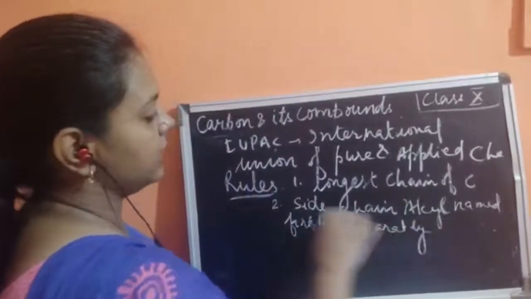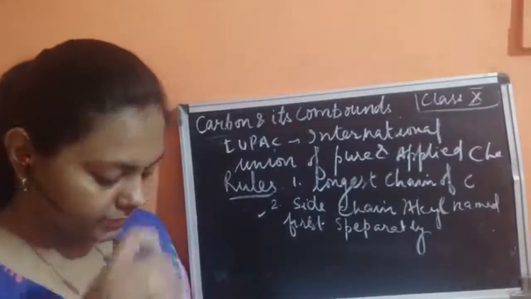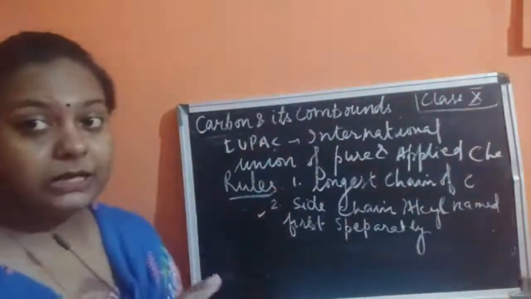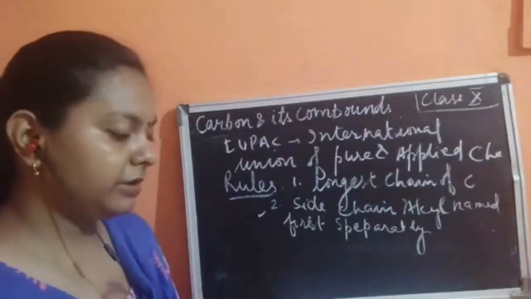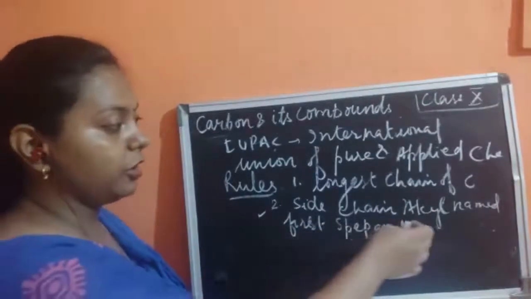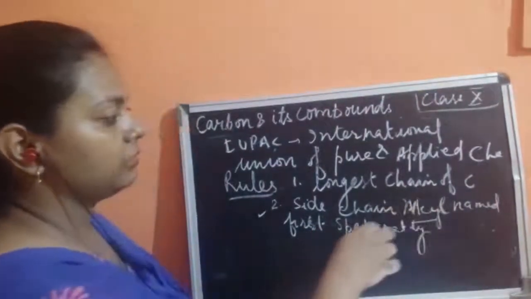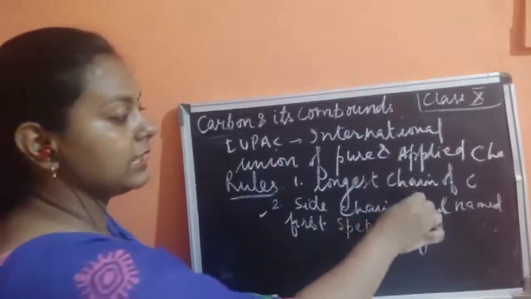So this is the second important point: the side chains present in the chain structure of carbon atoms would be taken separately, and they would be named first. I'll show you how to name it just now, after this explanation. I have also told you how to pronounce these alkyl groups.